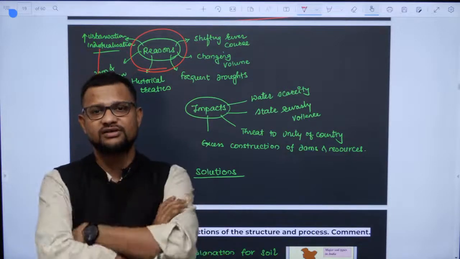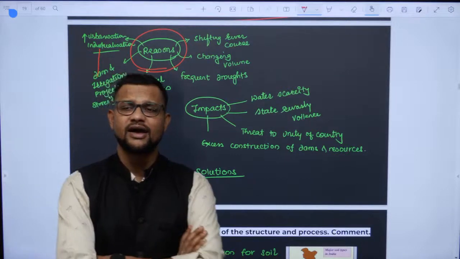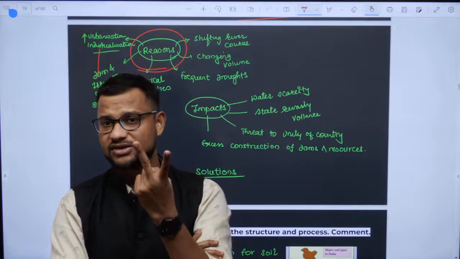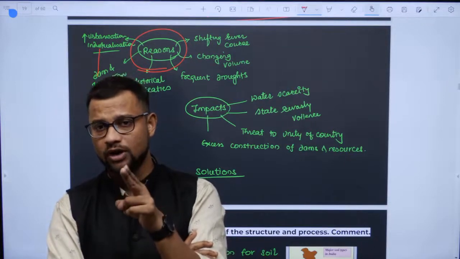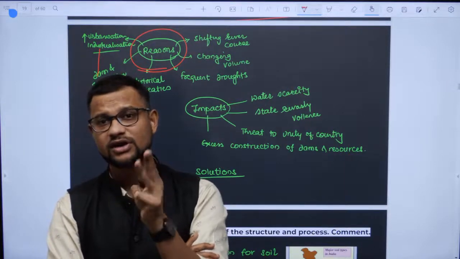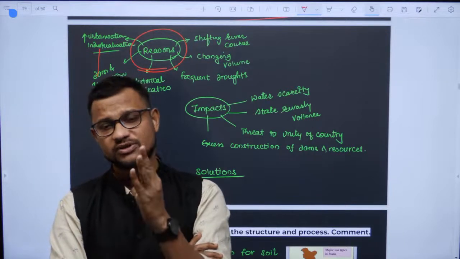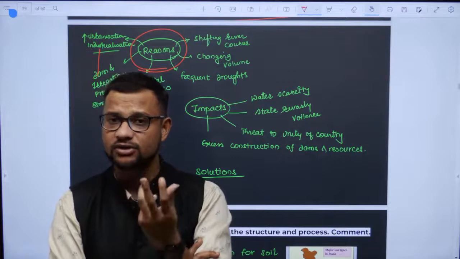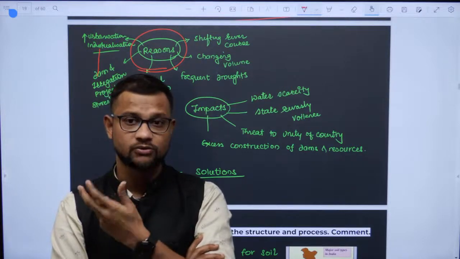First, we will be discussing reasons. A shifting course of the river can lead to disputes, or climate change leading to low flow of water, or the construction of dams. Another is floods and pollution of the river. Another is industrialization on the banks of the river, which demands more water.